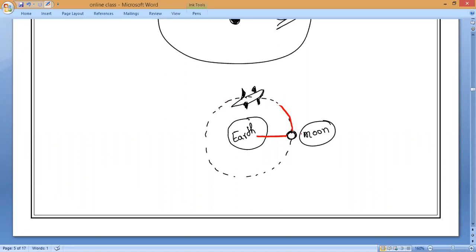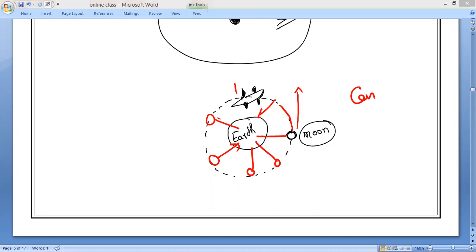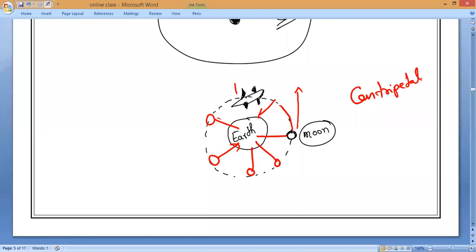At every point, the Moon wants to escape in a straight line, but the Earth is always pulling it towards itself. At the starting of this lesson, I told you the force always tries to pull towards its center. What is that force called? Centripetal force. The centripetal force is the force which always acts towards the center, understanding?